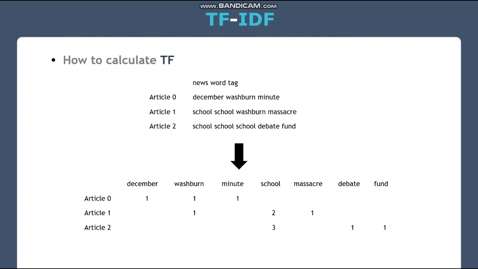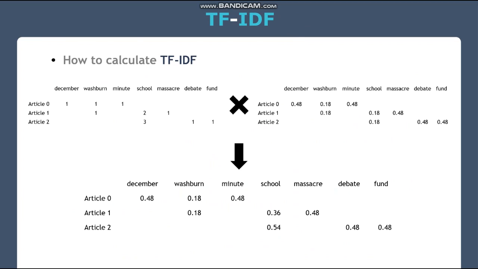TF-IDF is term frequency inverse document frequency, a value that indicates how often a particular word appears in a document. For example, suppose you have the following document. You can calculate the TF by counting the number of times words appear in the document. You can also calculate IDF by dividing the total number of documents by the number of documents where the word appears and taking the logarithm of that value. Finally, we can calculate the TF-IDF value by multiplying the values of the two matrices.